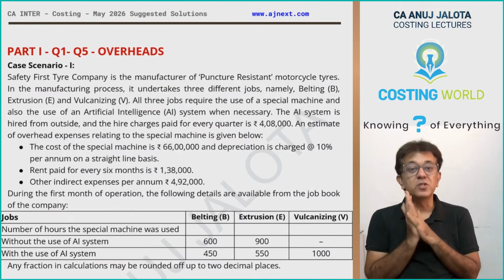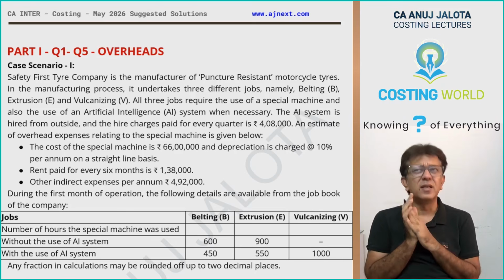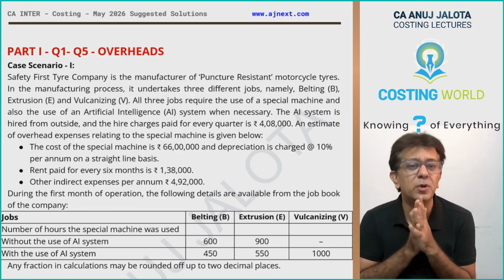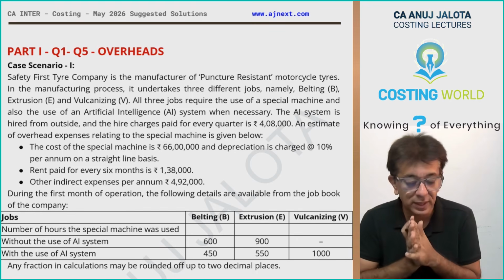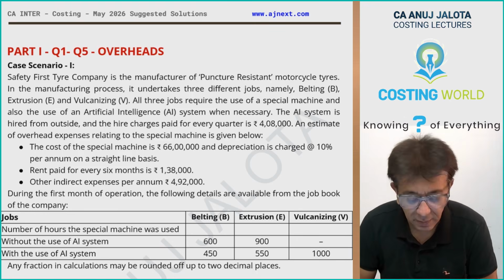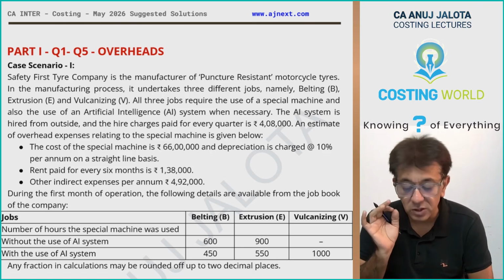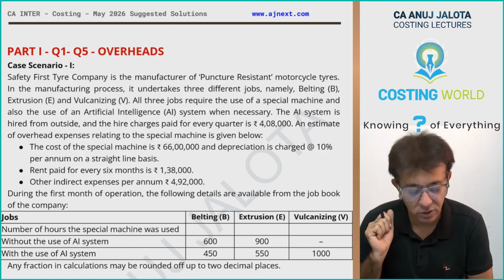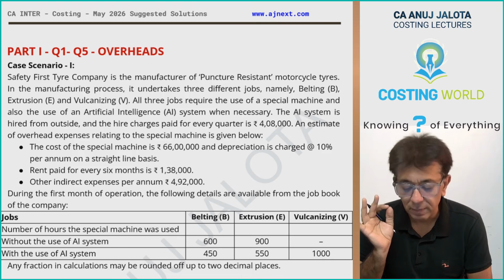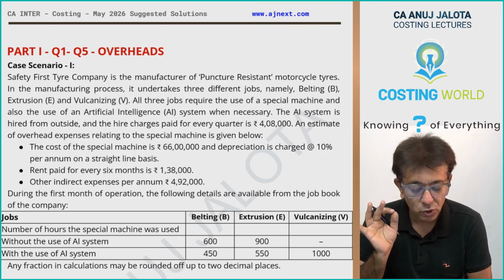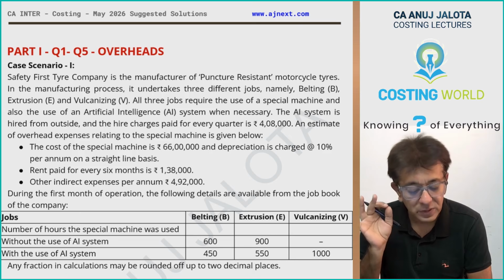So this first question is of overheads. I think towards the end of the chapter of overheads, we had exactly the same kind of a question. Let's do that. Safety First Tire Company is a manufacturer of puncture resistant motorcycle tires. Okay, in the manufacturing it undertakes 3 different jobs, namely belting, extrusion, and vulcanizing. They call them as B, E, and V.